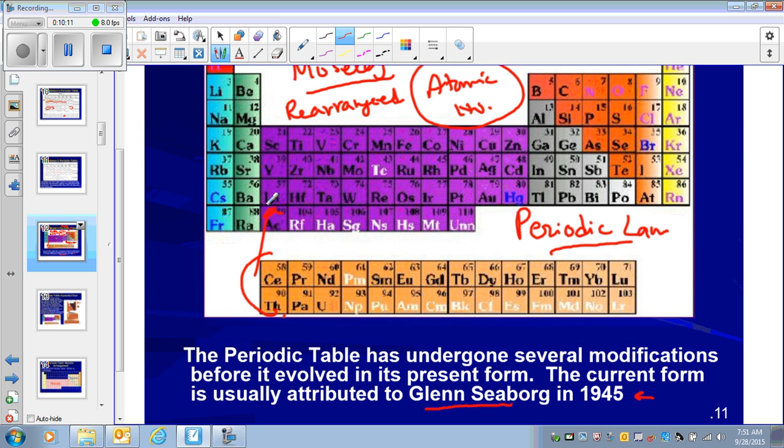You will see some periodic tables where these two rows or periods are part of the same body of the periodic table. But then he separated them based on their properties. These are highly radioactive elements, and he pulled them out of the main body and placed them here. These are the lanthanide and actinide series. The lanthanides still belong to period 6, and the actinides still belong to period 7, but they are written at the bottom. So this is the latest form of the periodic table that we see now.